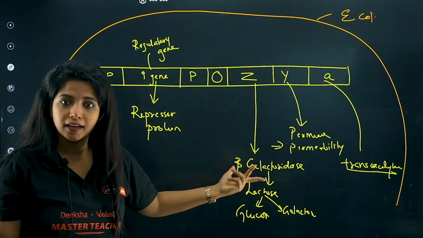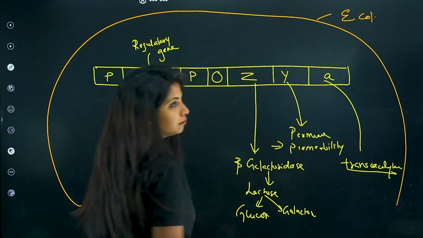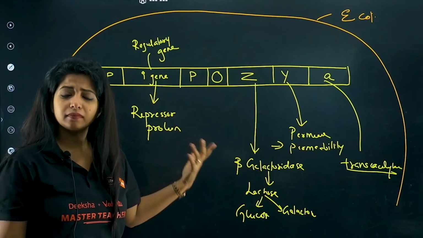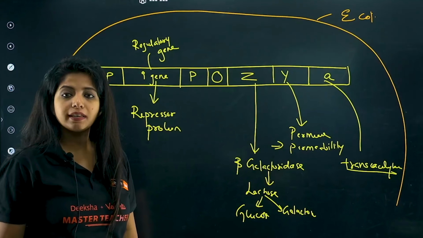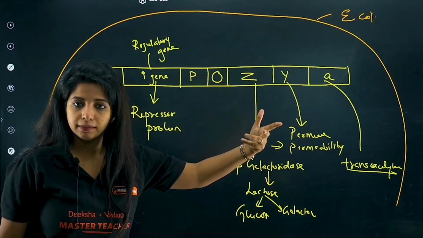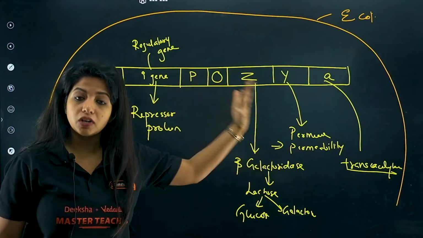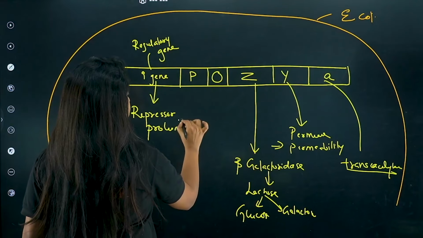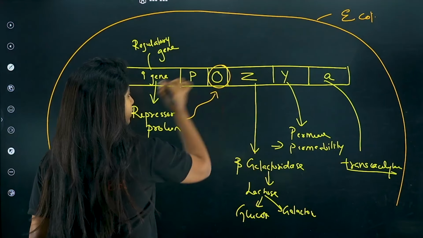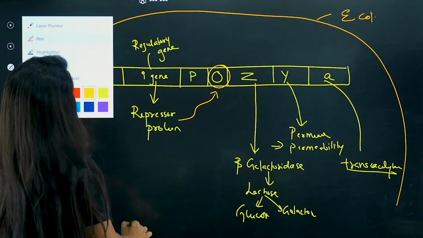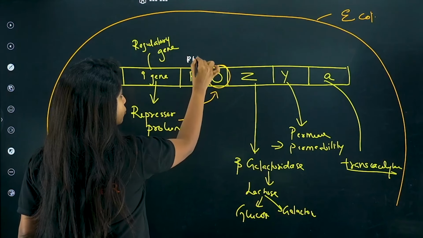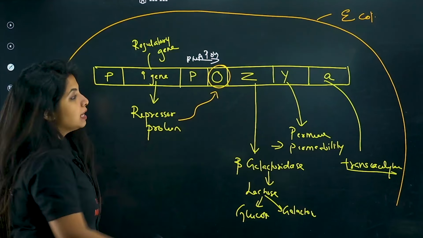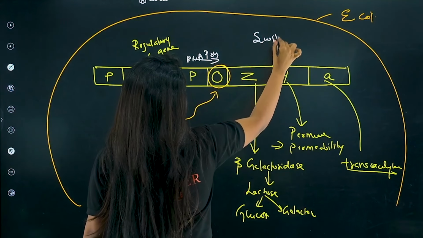Suppose lactose is not there. Do you think we still need to produce this thing? No. Do you think we need to increase the permeability to make lactose come inside? And if lactose is not there, how can it come inside? So basically, we do not want any of these genes to be transcribed or to be formed. From DNA to RNA, transcription should not be happening. So what happens? The repressor protein right over here goes and binds on the operator region, such that the RNA polymerase, which will come to transcribe, will not be able to move forward and would not be able to do the transcription. This is known as switched off condition.